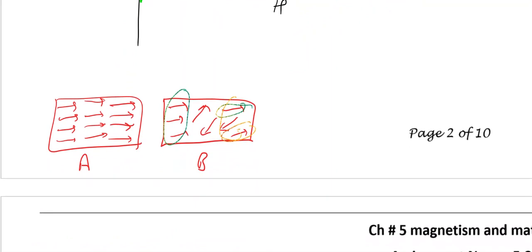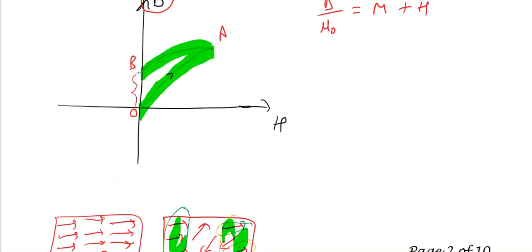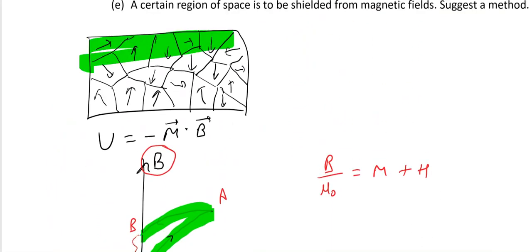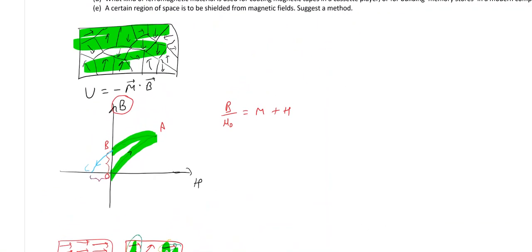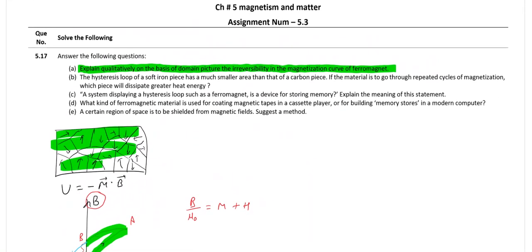And now if you want to remove this alignment, if you want a completely random state just like the initial situation, what will you have to do? You will have to apply H in the opposite direction, and by applying field OC, you can again completely generate the random state, or destroy the magnetization inside. We say that OC is the coercivity. It is the external field required to remove the magnetization left inside the ferromagnetic material. So the magnetization process is not reversible, it is irreversible. Next one.